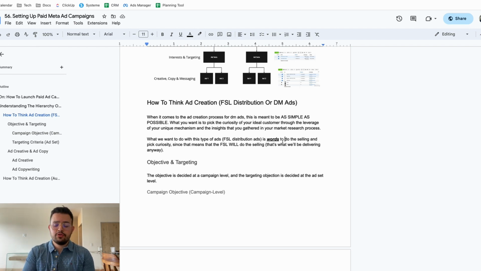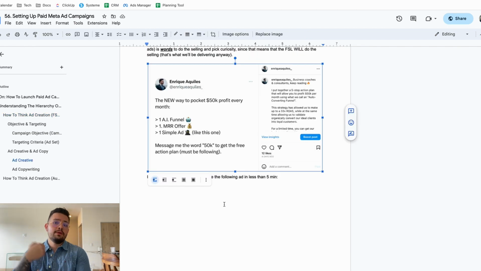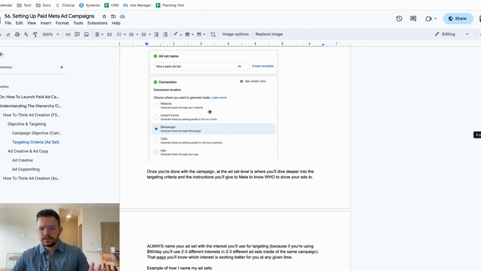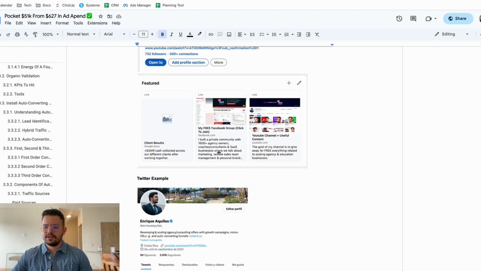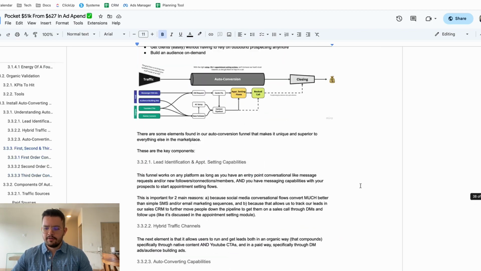And then what you're going to do with your ads is let the words do the selling, okay? And the selling is not like getting the client, it's just getting people to engage in your ad. And now you have a conversation going where you can then book a call. All you will need is something like that, and of course, an actual foundational sales letter that you can use for distribution, okay?